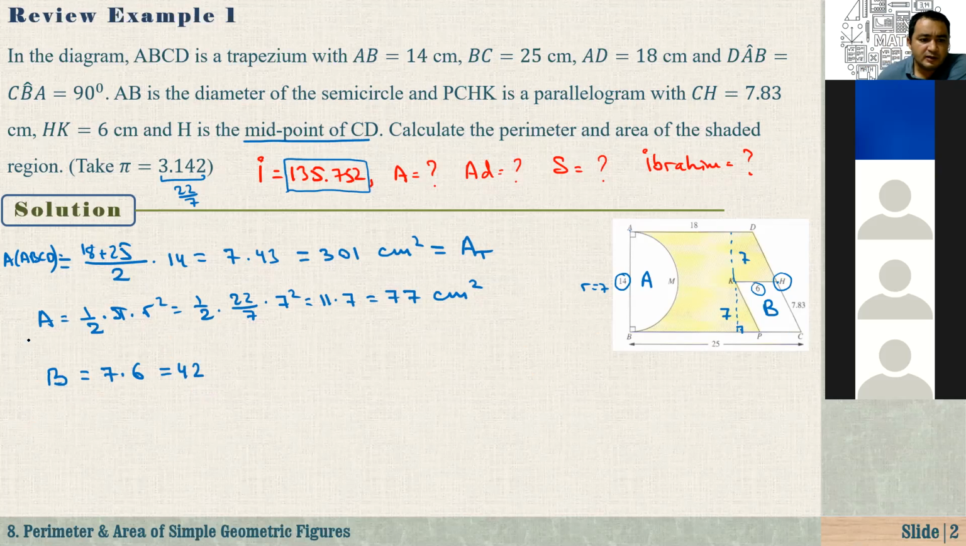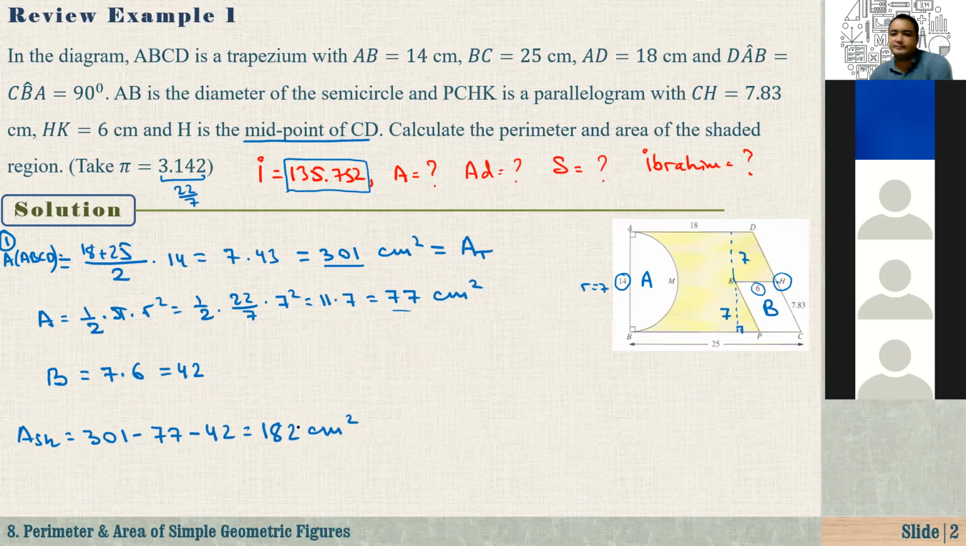So now, that's the first part. The area of the shaded region is equal to the area of the trapezium, which is 301, minus the area of the semicircle, that is 77, minus the area of the parallelogram, that is 42, which is equal to 301 minus 77 minus 42, that's equal to 182 cm squared.